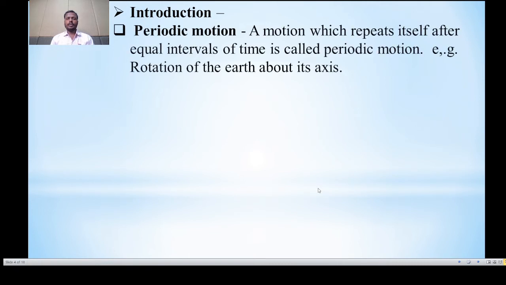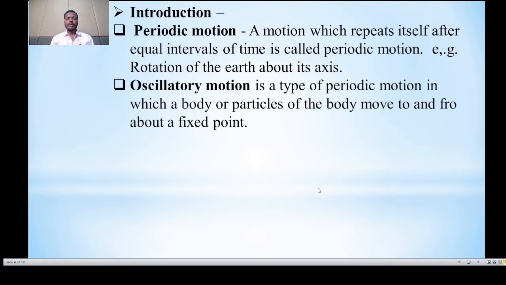Periodic motion. The motion which repeats itself after equal interval of time is called a periodic motion. For example, motion of Earth about its axis. Oscillatory motion. Oscillatory motion is a type of periodic motion in which a body or particle of a body moves to and fro about a fixed point.